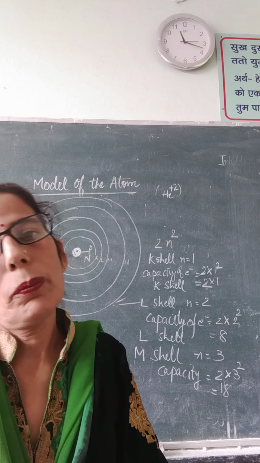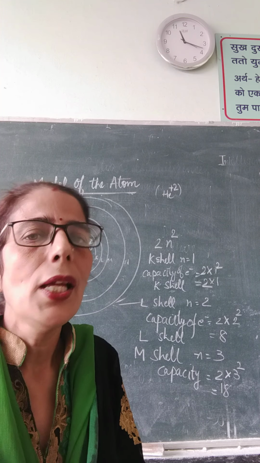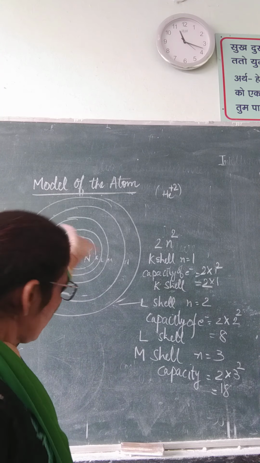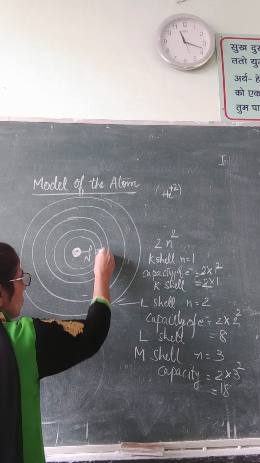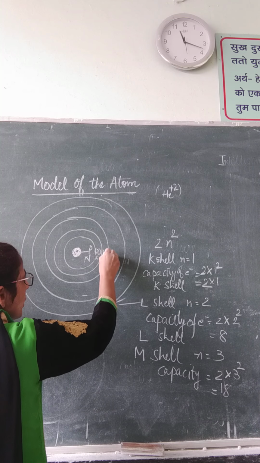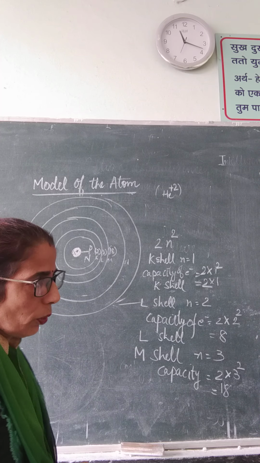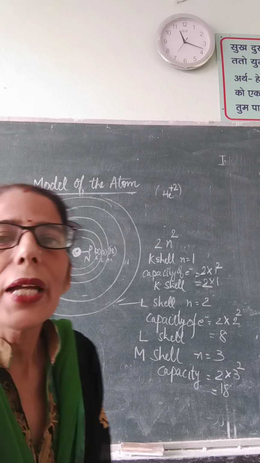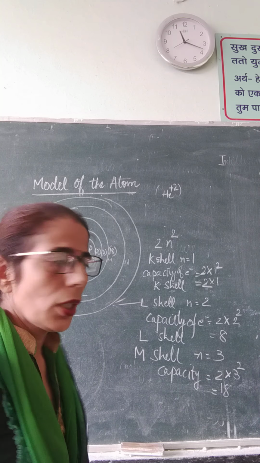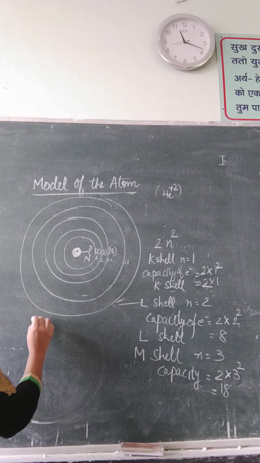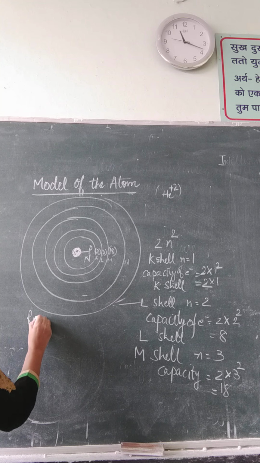Next is the Bohr-Bury scheme, which explains how electrons are filled in the electronic shells. The capacity is this: in the first shell there can be 2 electrons, in the second shell 8 electrons, and in the third shell 18 electrons. But there is one rule: the outermost shell cannot have more than 8 electrons. This is rule 1.